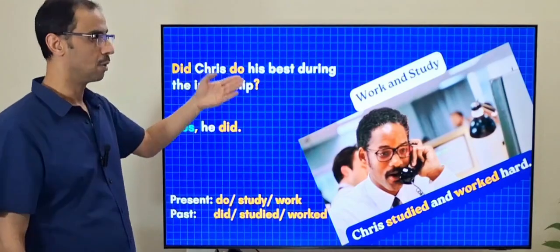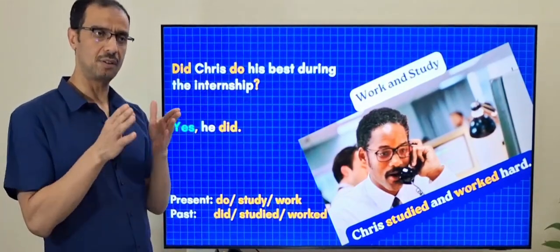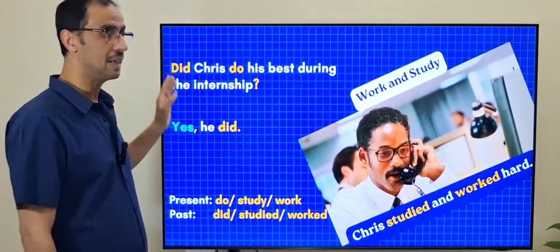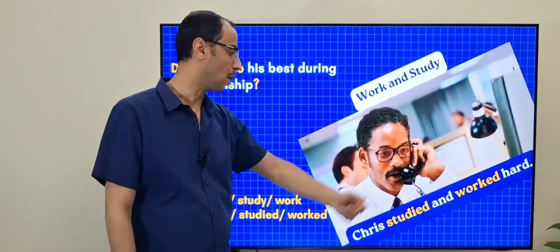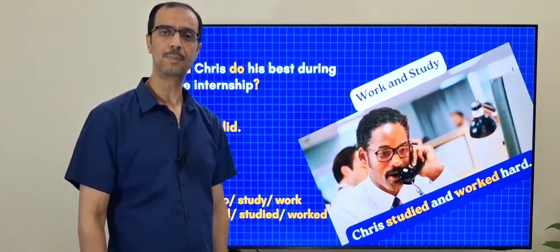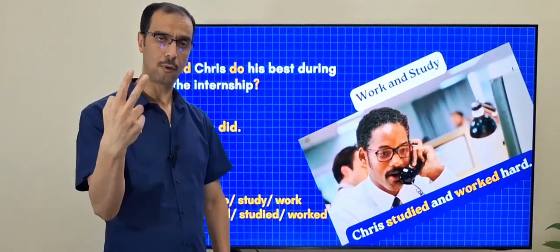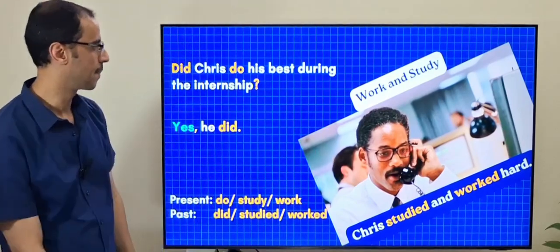Okay, did do. Don't be confused. This do is the main verb or the base form, and this did is a helping verb. Chris studied and worked hard. So studied and worked are in verb 2 form because it is an affirmative sentence.